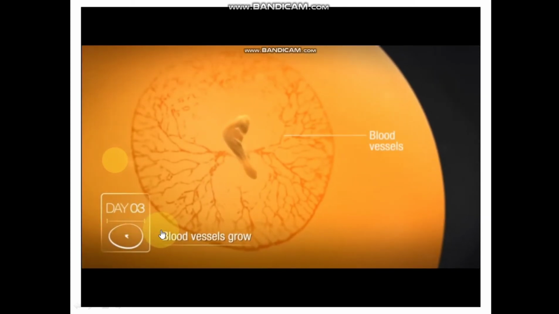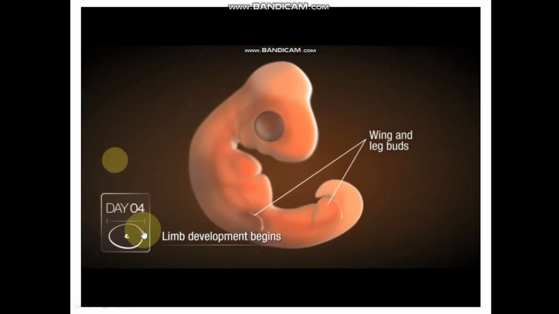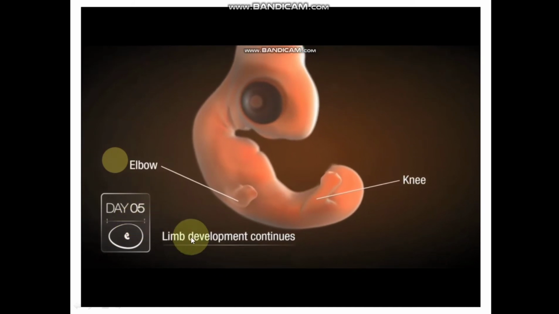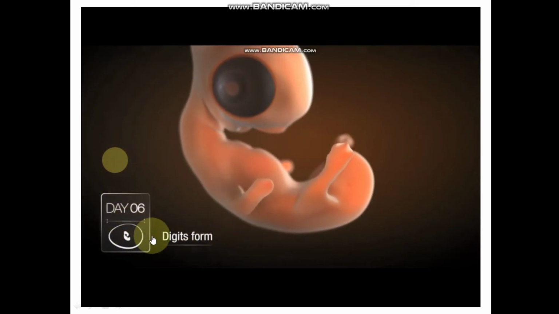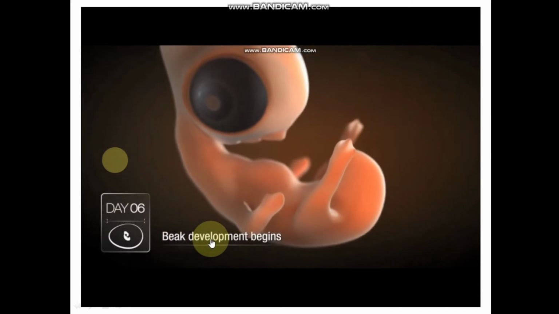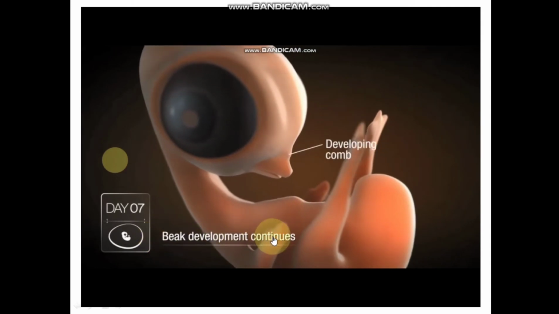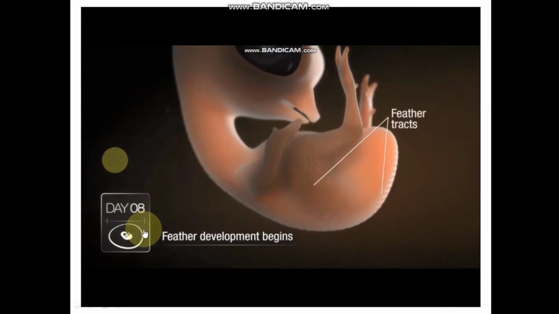Day 2, blood vessels grow. Day 3, day 4, limb development begins. Day 5, limb development continues. In day 6, digits are formed. In day 7, beak development continues. In day 8, feather development begins.